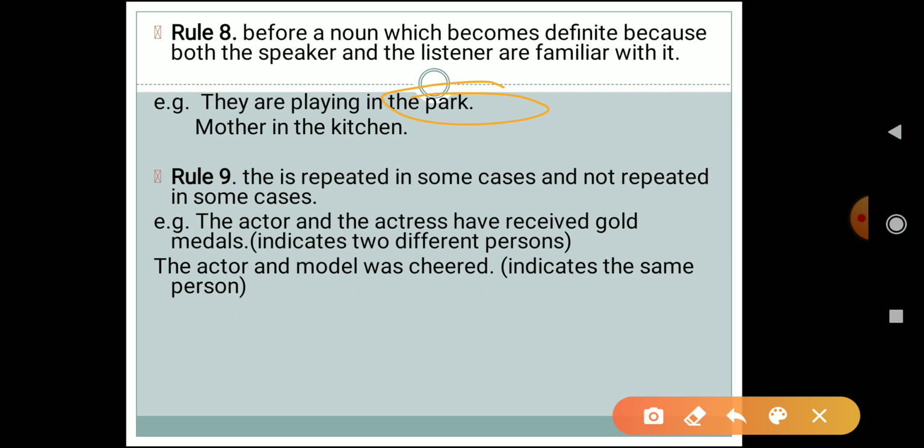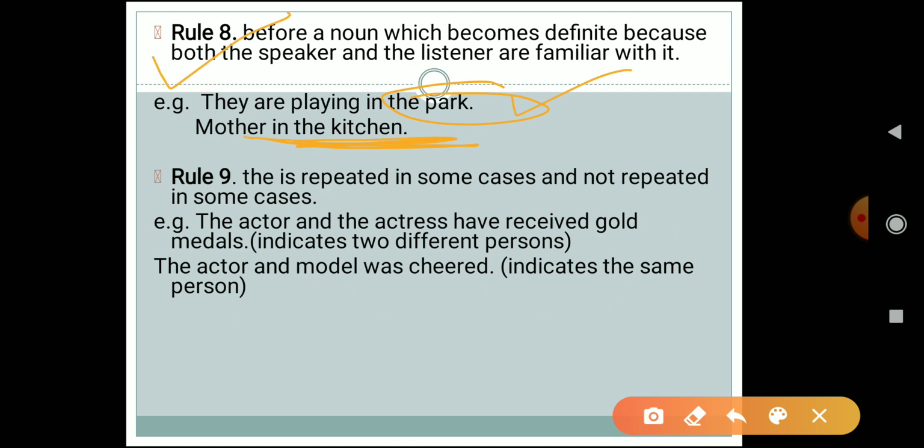Both the speaker and the listener, who is speaking and who is listening, are aware of this place, so we will be using the. Mother is in the kitchen. Obviously whoever is speaking and whoever is listening already know this place, kitchen, so here also we have to use the article the.